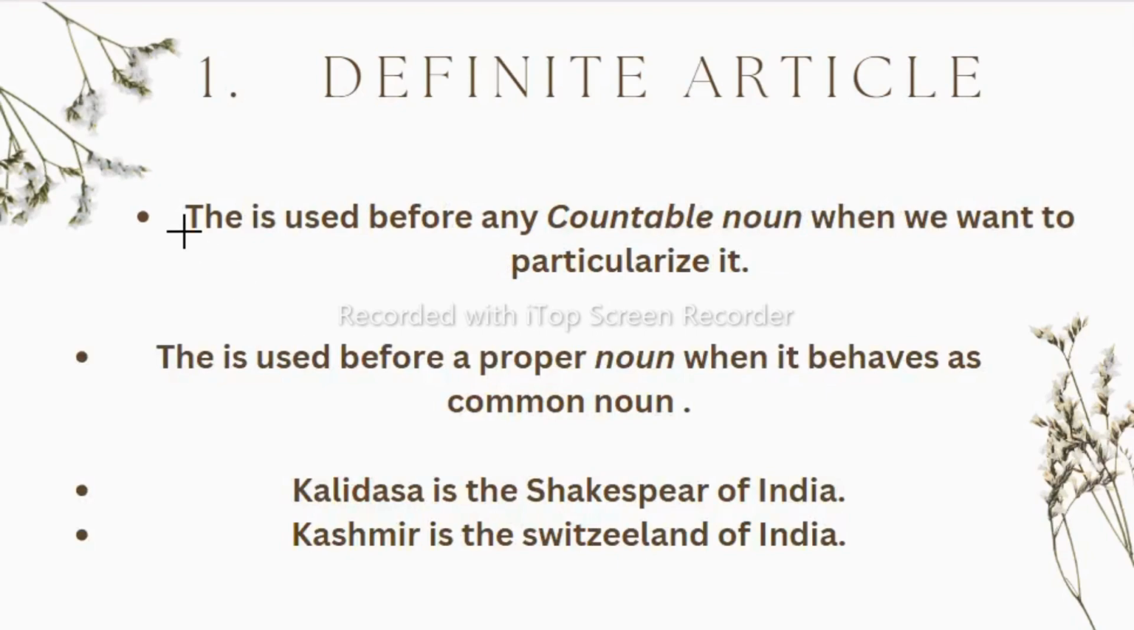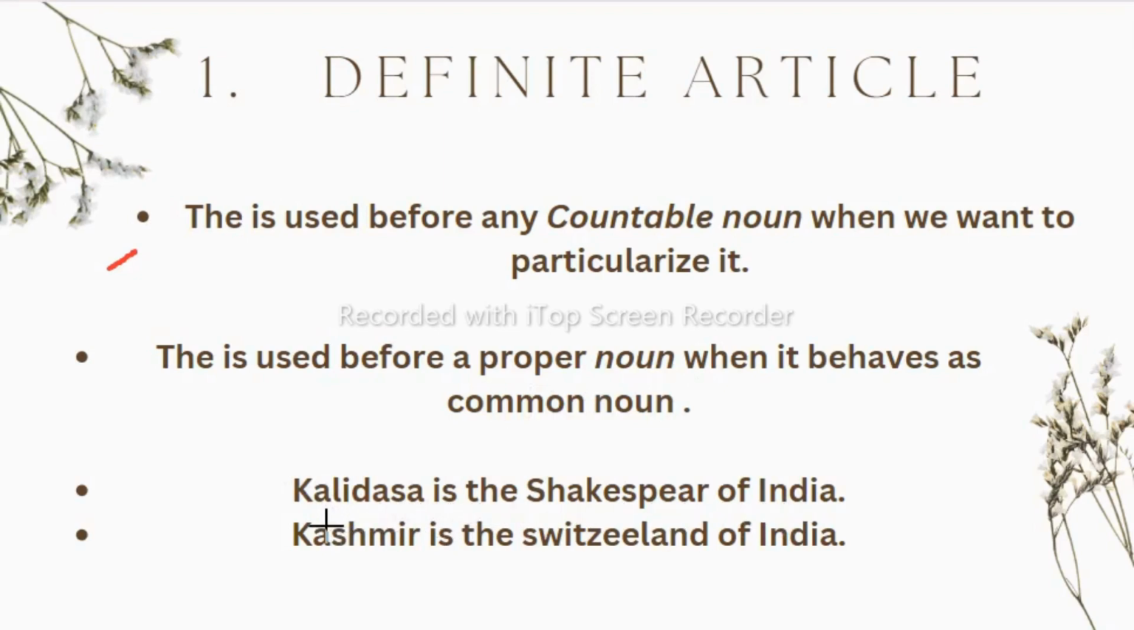Now let us see the uses of these articles. The is used before any countable noun when we want to particularize that. When we want to show the specification of that noun, any countable noun, at that time we can use the. And the is also used before a proper noun when it behaves as a common noun. In the noun chapter, we have learned that a proper noun doesn't get an article. But when we want to show this proper noun as a common noun, at that time we have to use the.